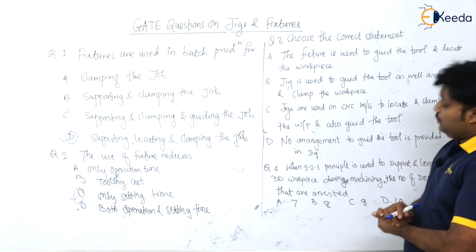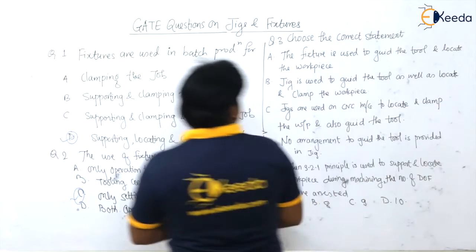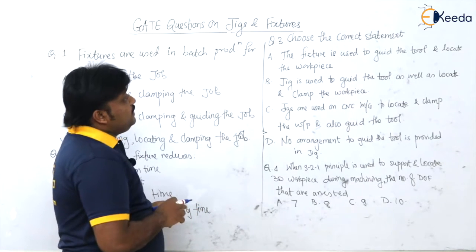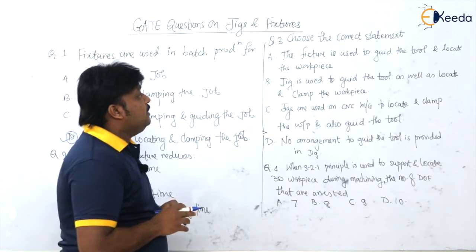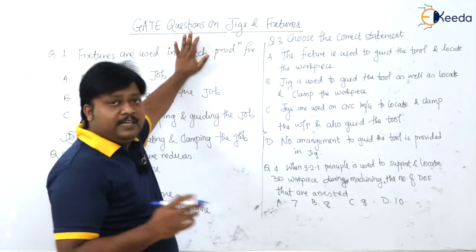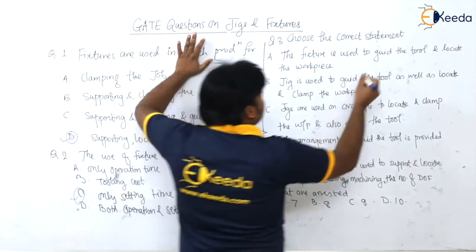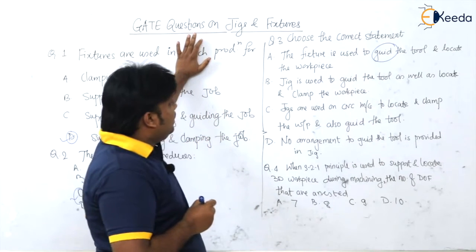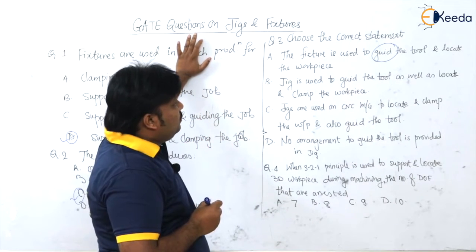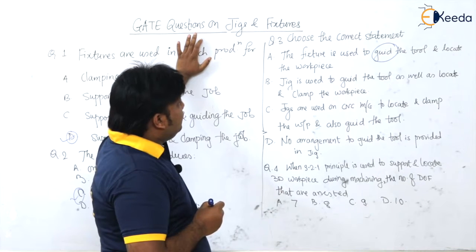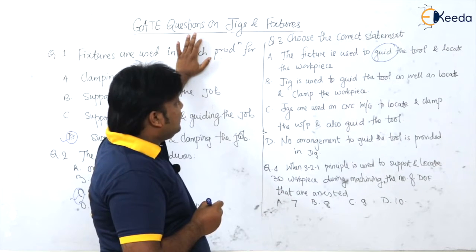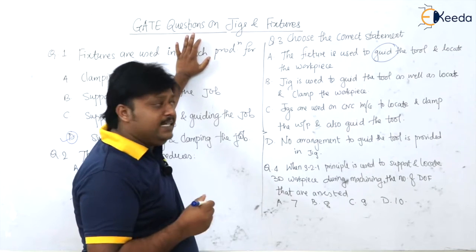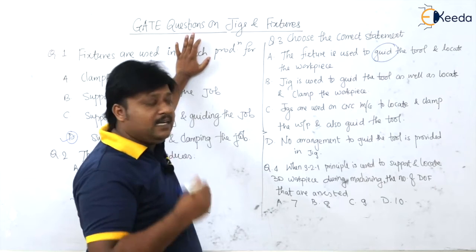Next is question number 3. Choose the correct statement or statements. The fixture is used to guide the tool and locate the workpiece. A fixture does not guide, isn't it? It is the jig that guides. So this cannot be correct. Next, jig is used to guide the tool as well as locate the tool and clamp the workpiece. Yes, the function of a jig is to locate, clamp and guide the tool.